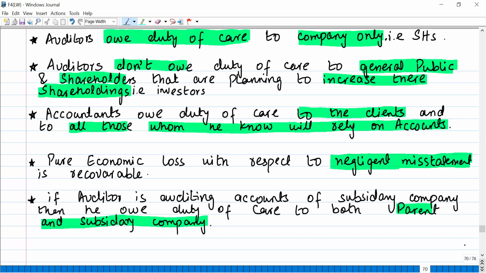So it means, in case of negligent misstatement, any loss can be recoverable, either a consequential economic loss or a pure economic loss. This was not a case in the Negligence Act.